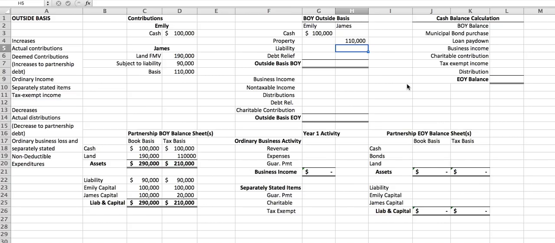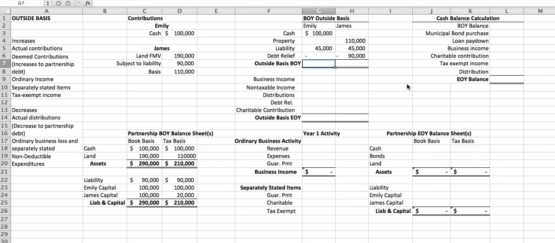Okay. Now, Emily's share of the liability, if we look at the partnership tax balance sheet, there's $90,000 of liability. So Emily's share of that liability is half. So she gets an increase in her basis of $45,000. James also gets an increase in his basis of $45,000. Let's look at debt relief. For debt relief, James was relieved of $90,000 of debt.